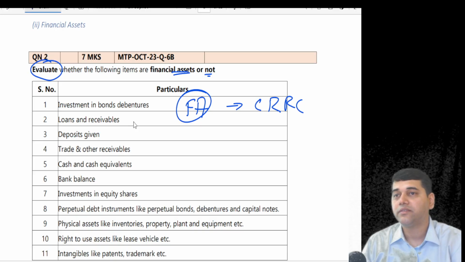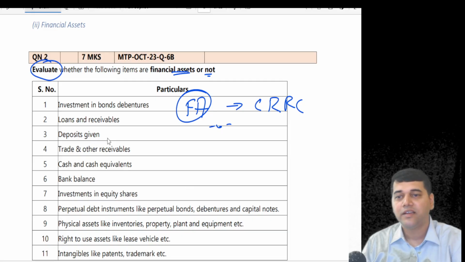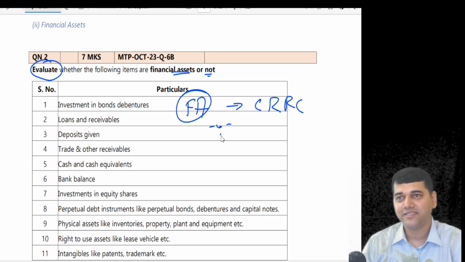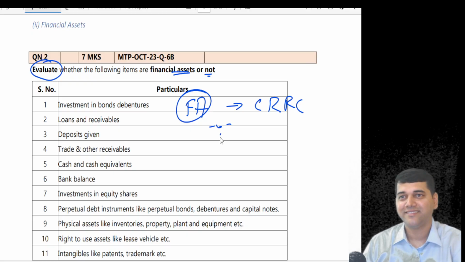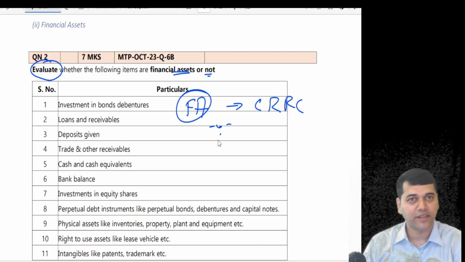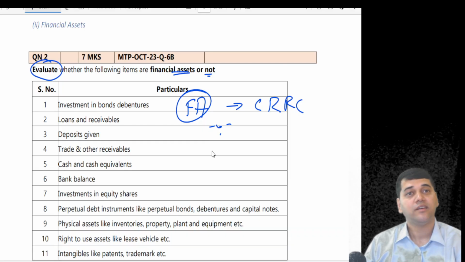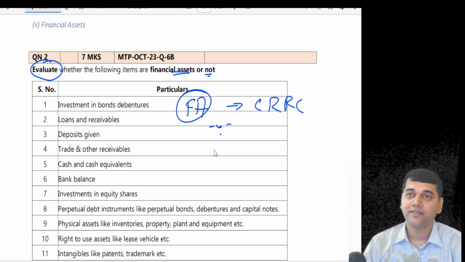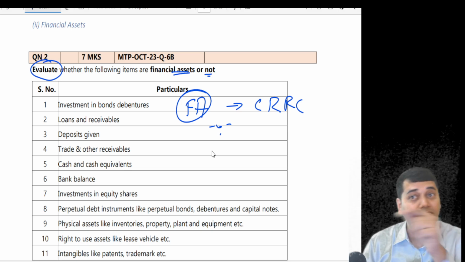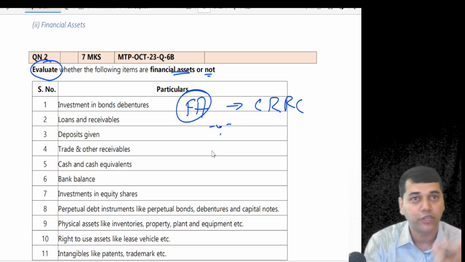Loans and receivables. Same story. Deposits given. Financial asset. Confident. Deposits, when you give deposits, is it a financial asset? What is it for the person who receives it? Liability or equity. Then you say, sir, let us apply the definition. To tell whether it is equity or liability, we have to go into the substance there. How is it settled, is there an obligation to repay?